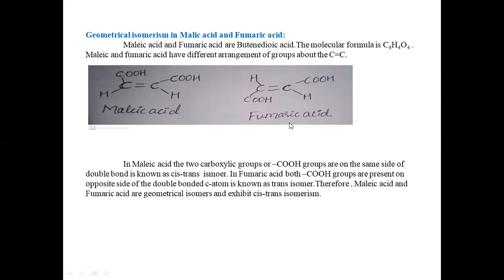So both are geometrical isomers, exhibiting geometrical isomerism or cis-trans isomerism.